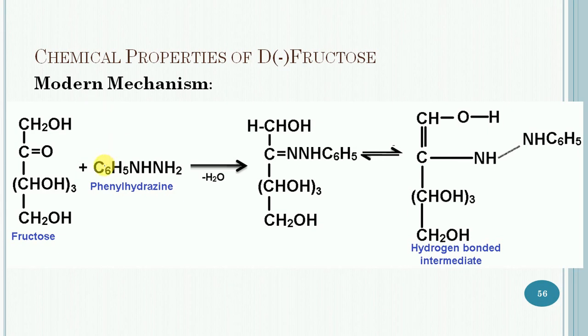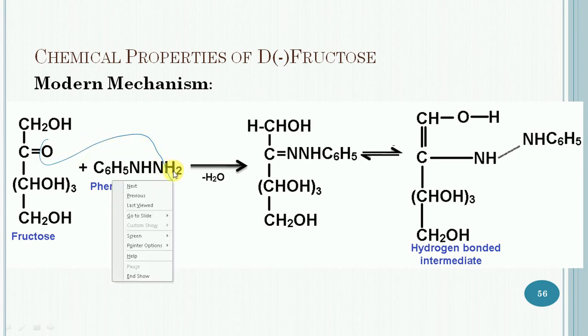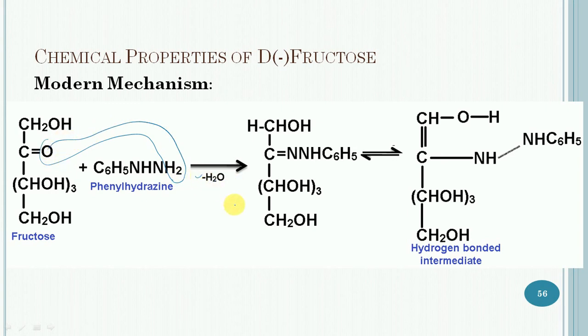So let us discuss it. In this case, the first mole of phenylhydrazine will react with fructose with the loss of a water molecule. First of all, this intermediate compound will get formed. Then this intermediate compound will undergo rearrangement to give this hydrogen bonded intermediate.